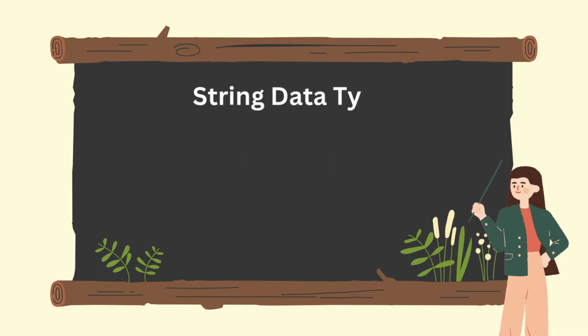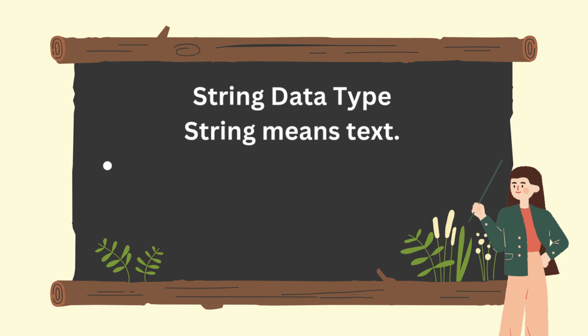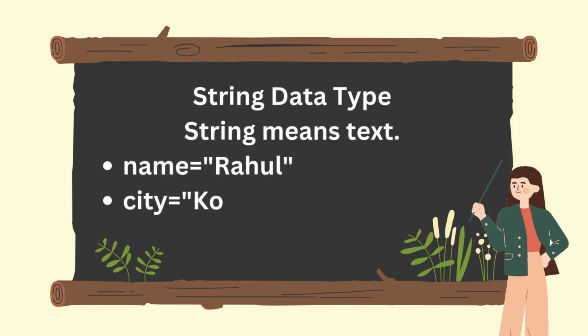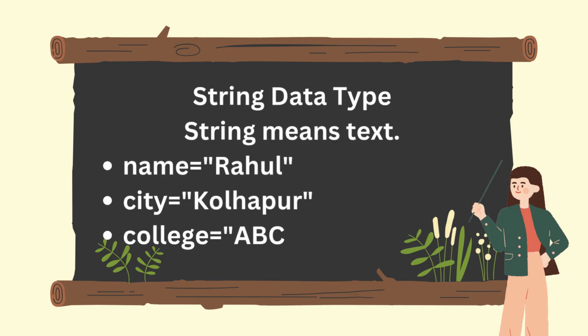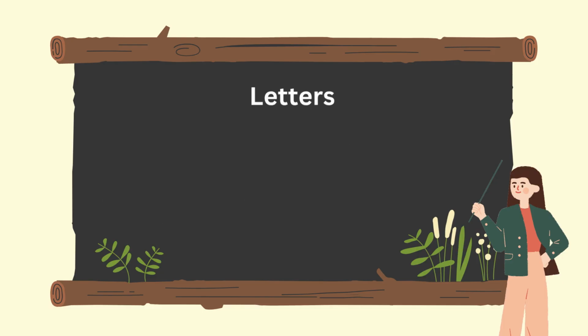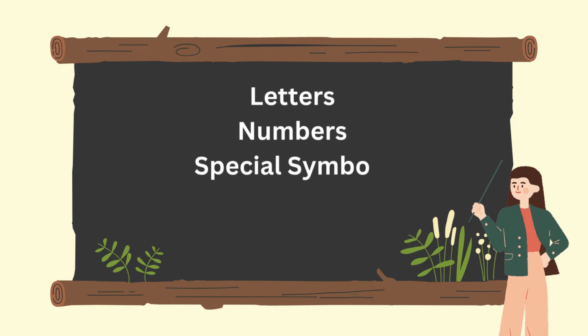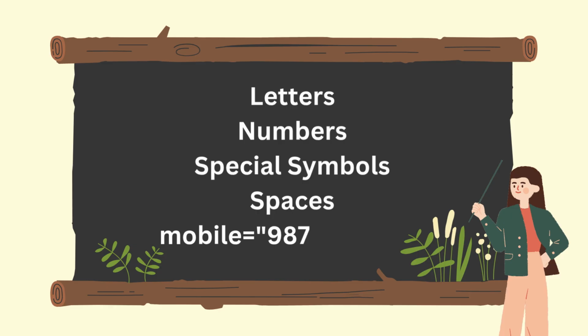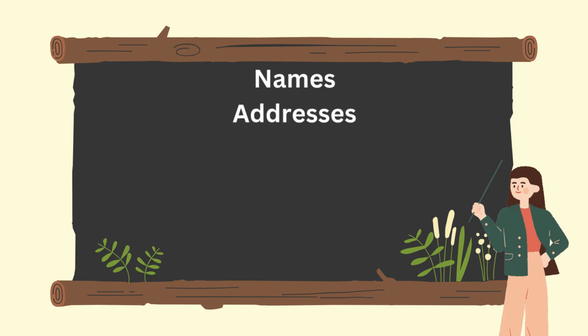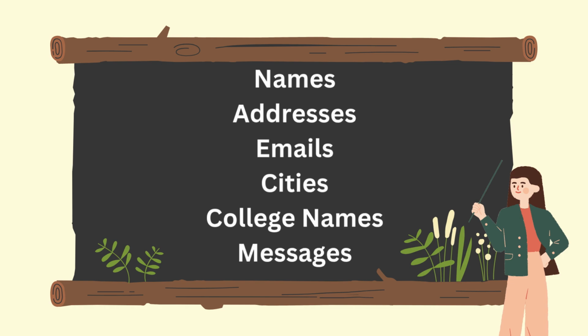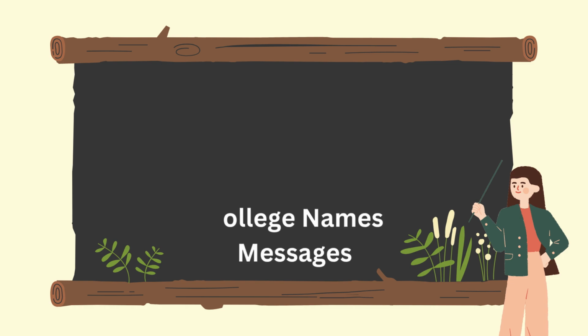String data type. String means text. Anything written inside quotes becomes a string. For example, name is equal to Rahul, city is equal to Kolhapur, college is equal to ABC College. A string can contain letters, numbers, special symbols, spaces. For example, mobile is equal to some mobile number. Even though it looks like a number, it is a string because it is inside quotes. Strings are used for name, address, email, cities, college name, message. Strings are one of the most frequently used data types.